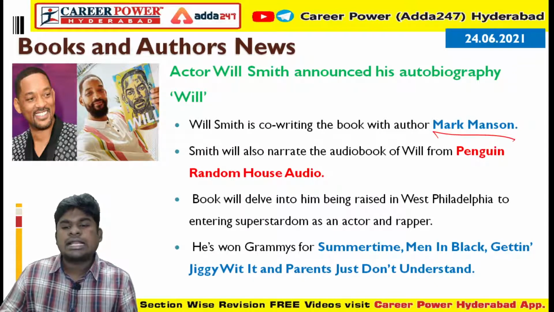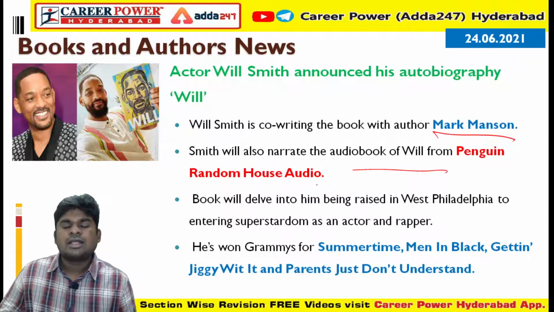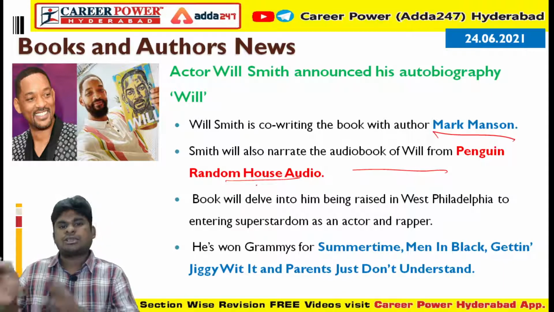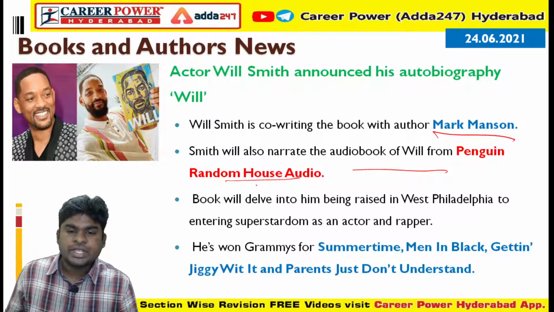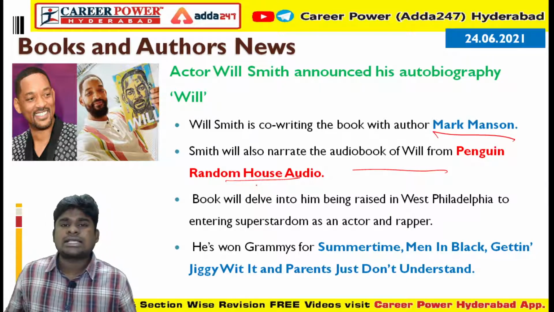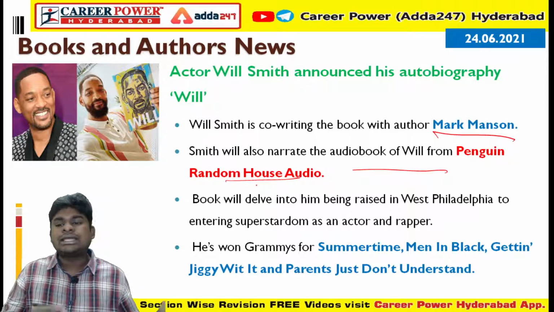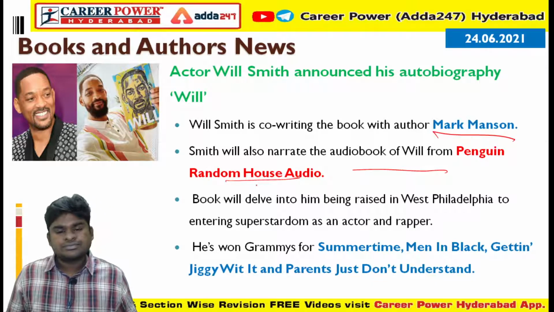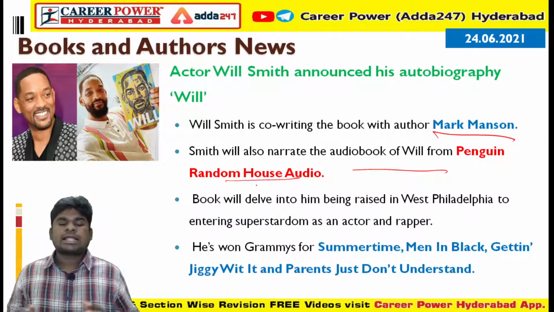Will will also narrate the audiobook of the biography from Penguin Random House audio. So you will have an audio version and a printed version. This book will dwell into his life, how he was raised in West Philadelphia and how he entered superstardom as an actor and a rapper. All these things you will see in his book called Will.